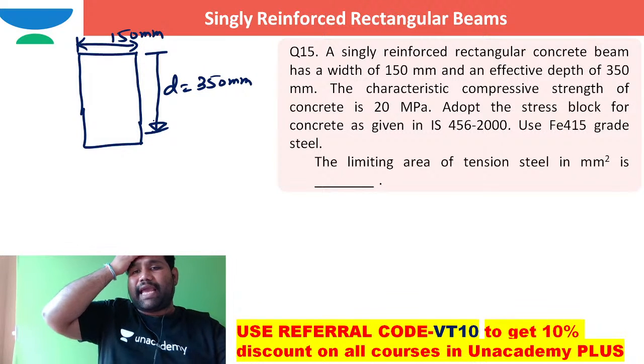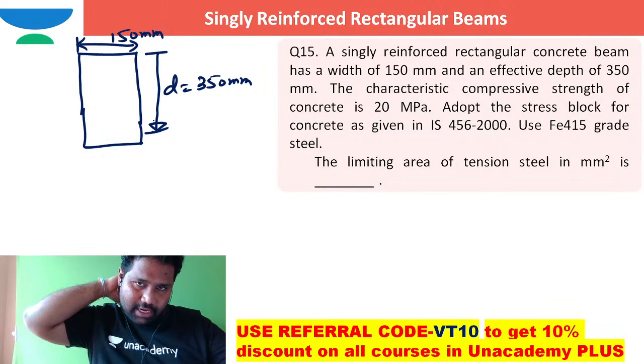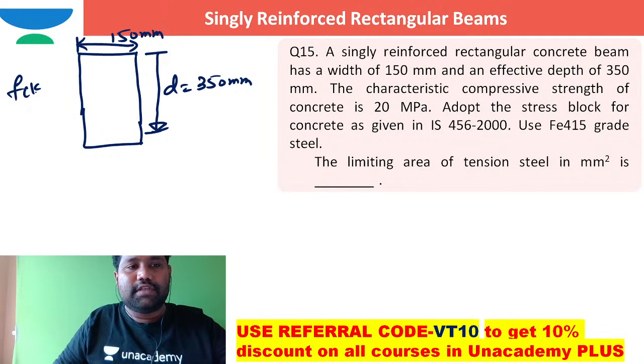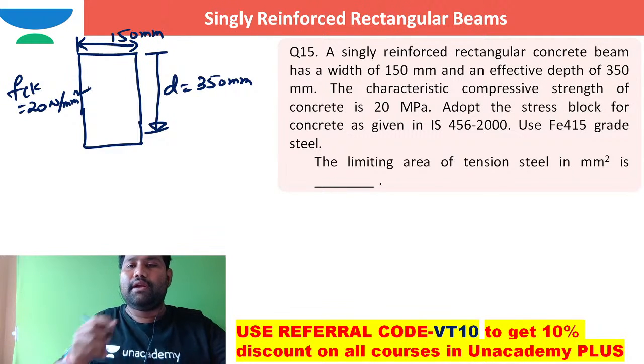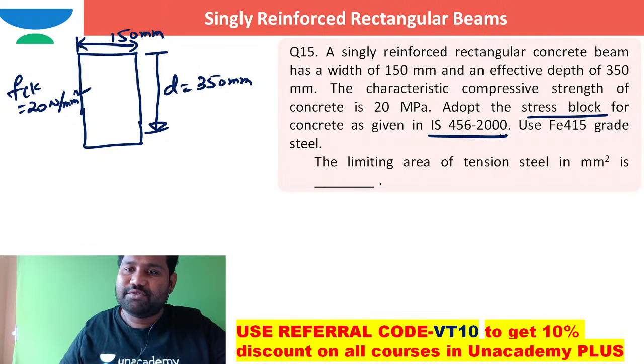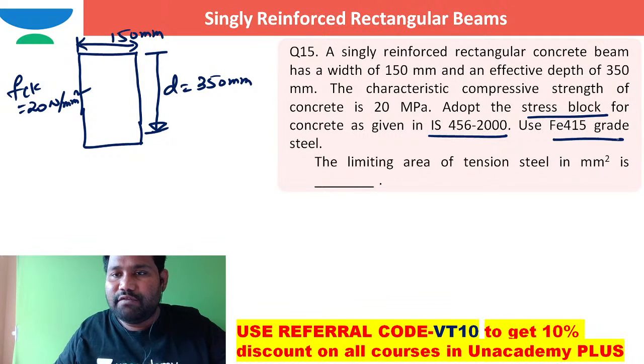The characteristic compressive strength of concrete is 20 megapascal. Assume the stress block as given in IS 456 2000, and use Fe 415 grade steel.